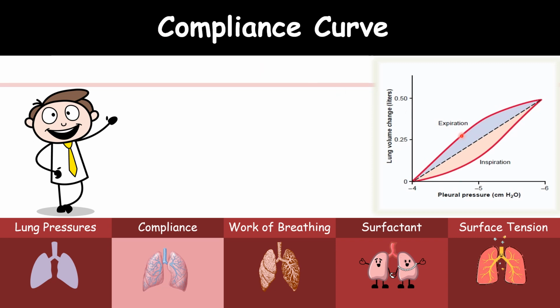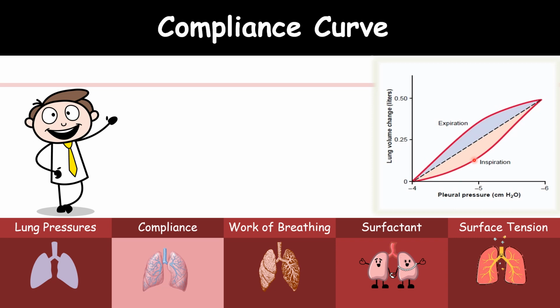Here you can see the graph of the compliance curve, the relationship of the pressure volume curve. You can see this curve is different during inspiration and expiration. At identical intrapleural pressure, the volume of the lung is less in the inspiratory phase than in the expiratory phase.